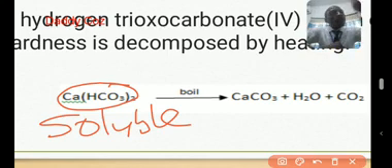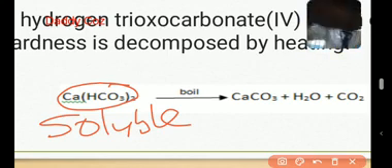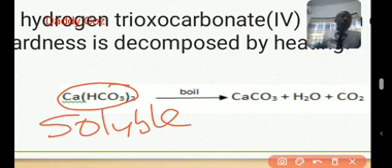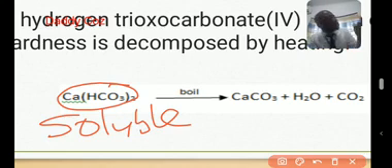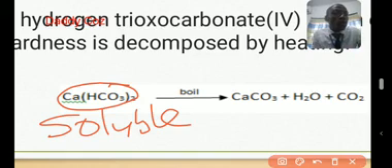So our main goal now is to extract the calcium ion away from the water in form of an insoluble precipitate. If we remove it out from water as a precipitate, then it will no longer be able to be disturbing our soap whenever we want to wash with soap.